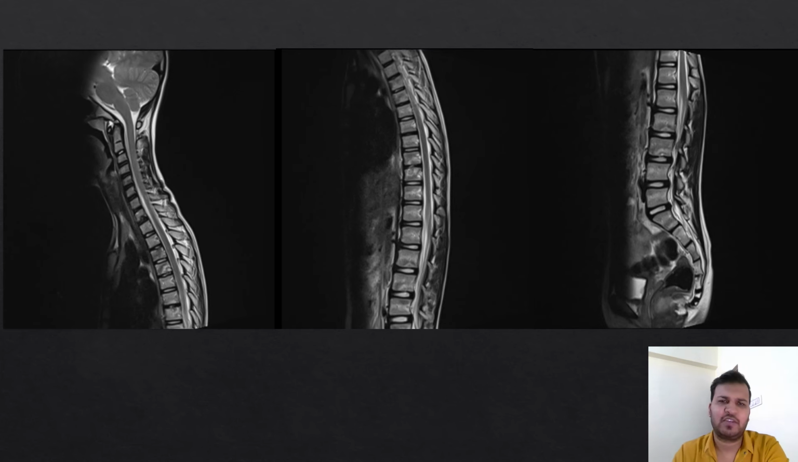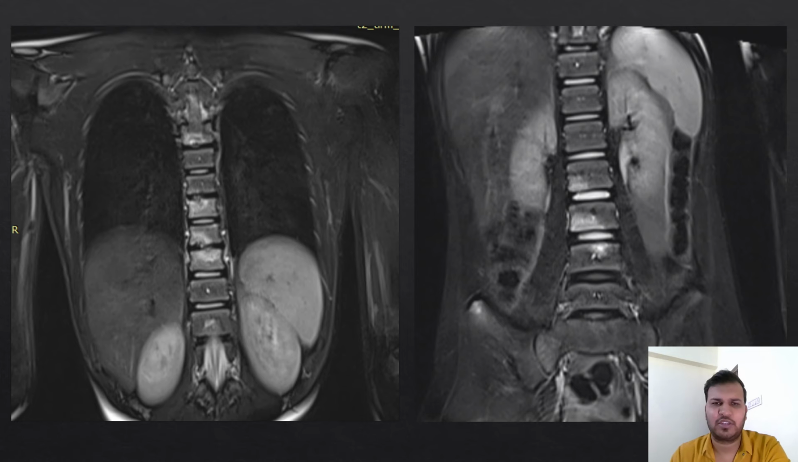On whole spine screening, we can see multifocal T2 hyperintensities involving vertebral bodies in cervical, dorsal, as well as lumbosacral region, predominantly around the end plates. These are the STIR coronal images showing multifocal hyperintensities involving vertebral bodies, predominantly around the end plates.